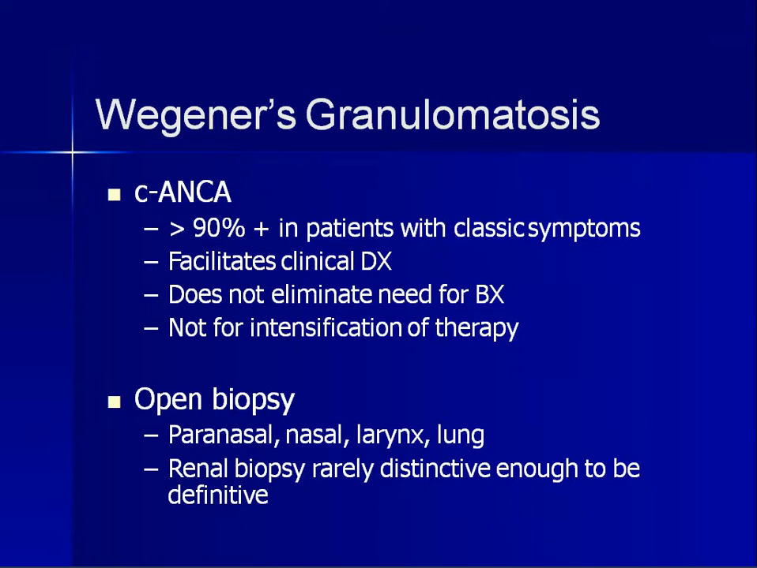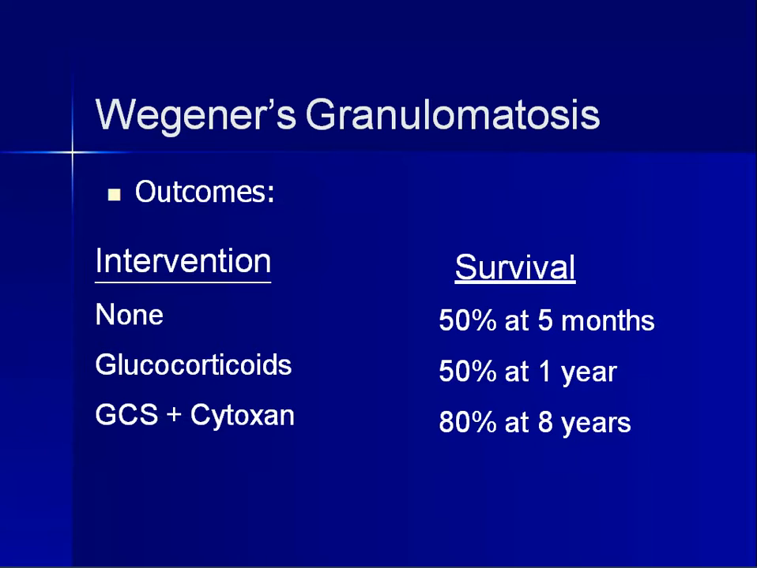So biopsy, where do you want to do biopsy? In the paranasal sinus, the larynx, and the lung. And the renal biopsy is rarely distinctive enough to be definitive. So you can do renal biopsy, but it is not distinctive enough or definitive enough to diagnose the disease. So the lung biopsy is most important, and the paranasal, nasal, and the larynx can also be done for the diagnosis of the disease. So how would you see the outcomes?